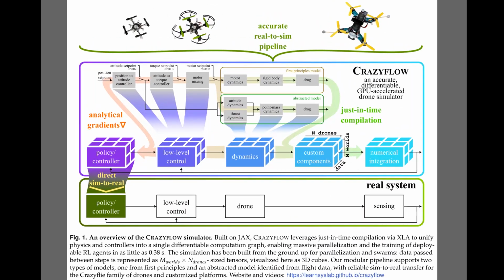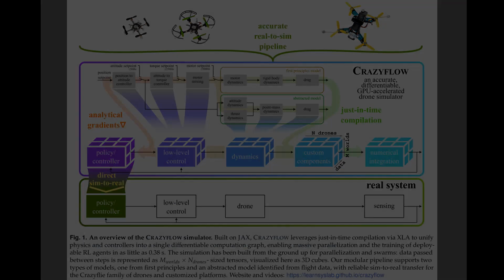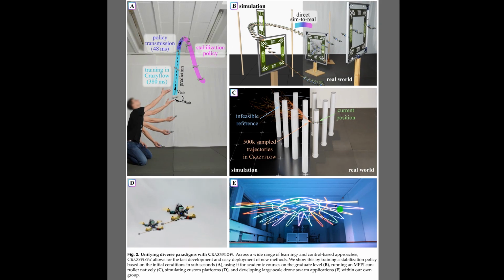To see how this is achieved, Figure 1 illustrates the modular architecture of the simulator, showing how it integrates physics and controllers. The system uses just-in-time compilation, which translates Python code into highly optimized machine instructions on the fly to maximize speed. The top section details the control stack, feeding into either a first principles or an abstracted dynamics model. Below that, three-dimensional cubes depict the data pipelines, while the bottom half shows how these virtual loops align with the physical drone. Figure 2 showcases several practical applications enabled by the simulator's extreme speed.